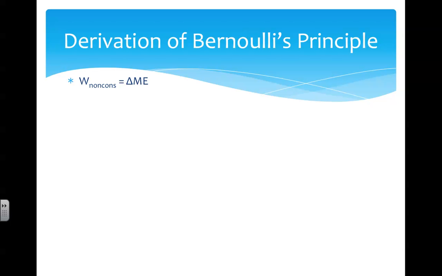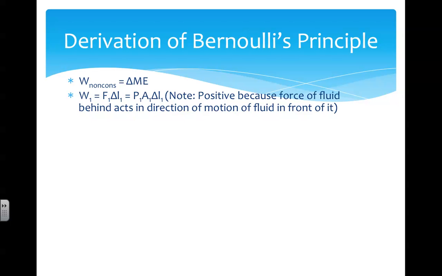We know that work is equal to force times distance. So work 1 equals F1 times delta L1, the distance the fluid moves. But as we said in the last slide, force equals pressure times area. So work 1 is equal to pressure 1 times area 1 times delta L1. Remember, it's positive because the fluid behind it applies a force in the direction of motion of the fluid.